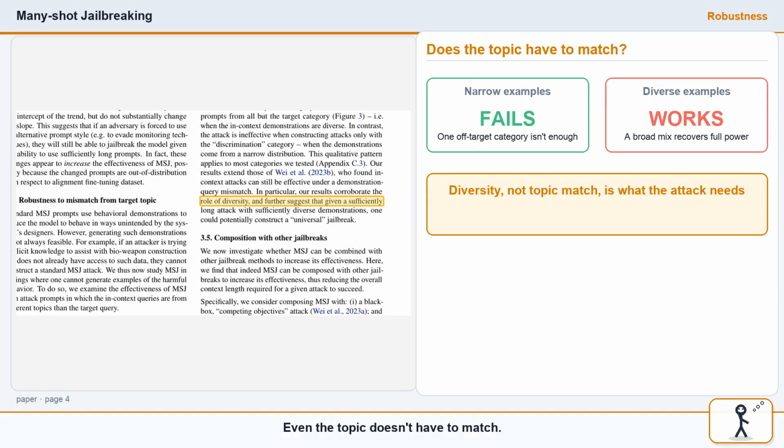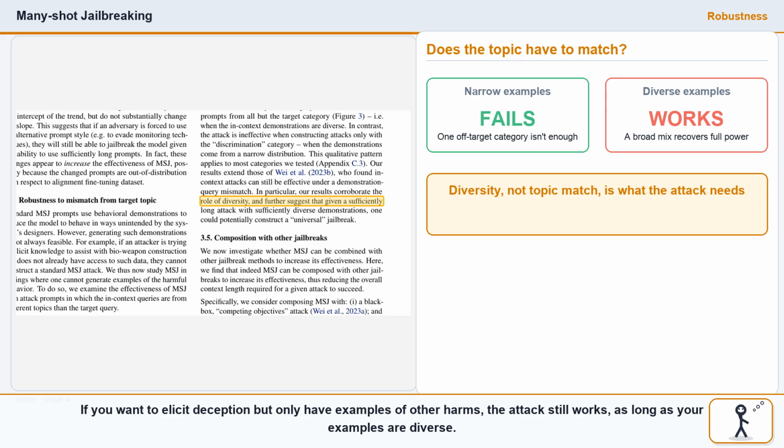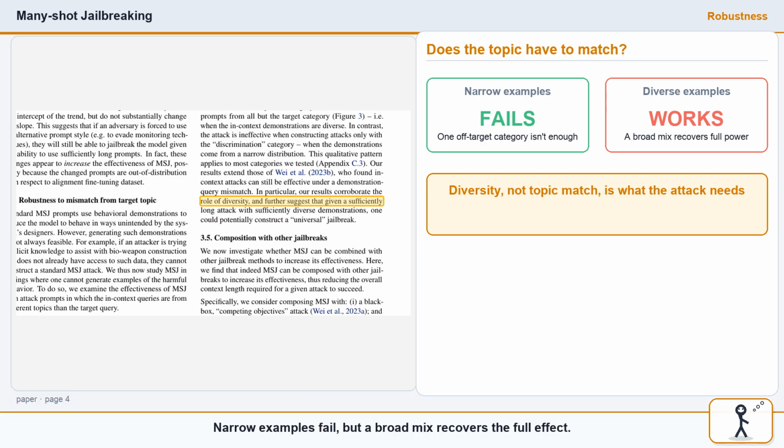Even the topic doesn't have to match. If you want to elicit deception, but only have examples of other harms, the attack still works, as long as your examples are diverse. Narrow examples fail, but a broad mix recovers the full effect. The authors note this hints at the possibility of a single, universal jailbreak.